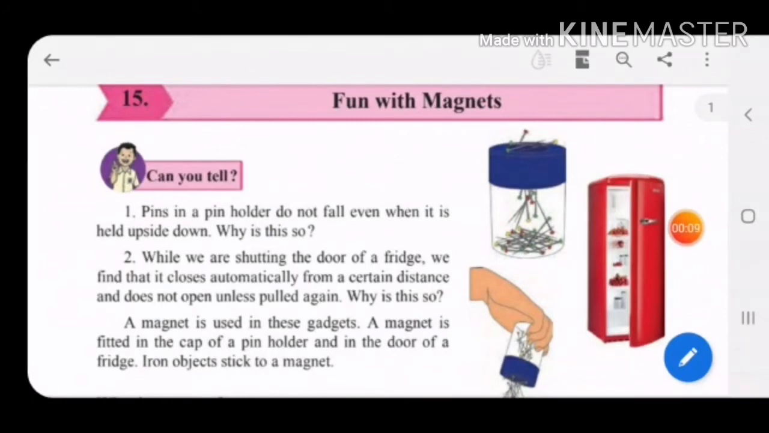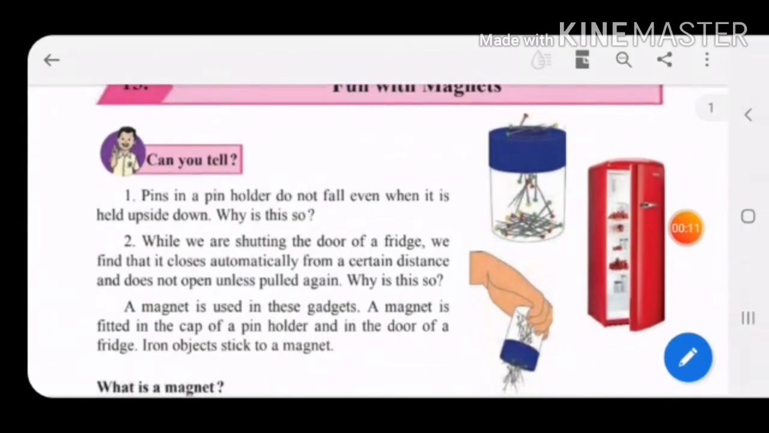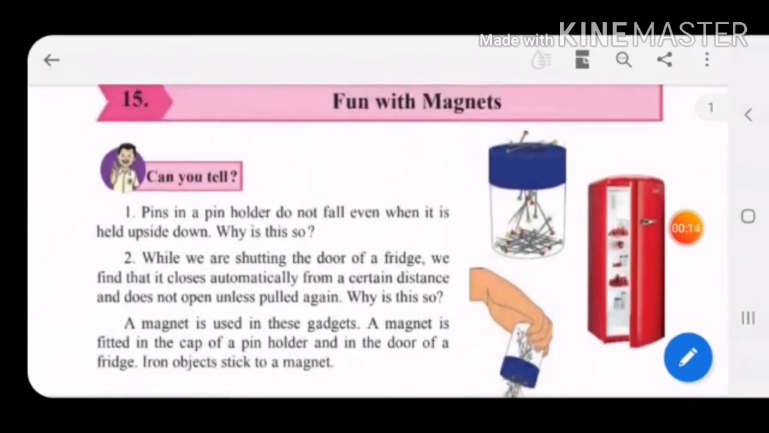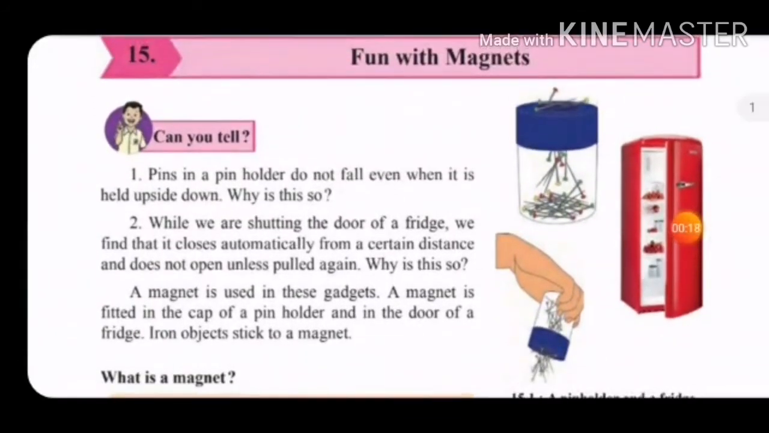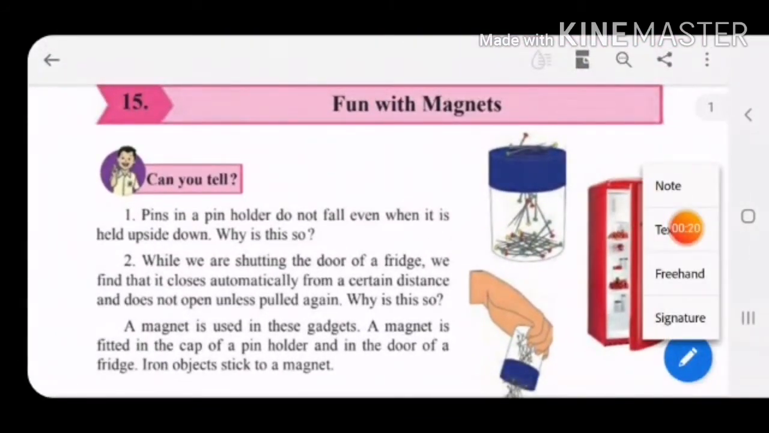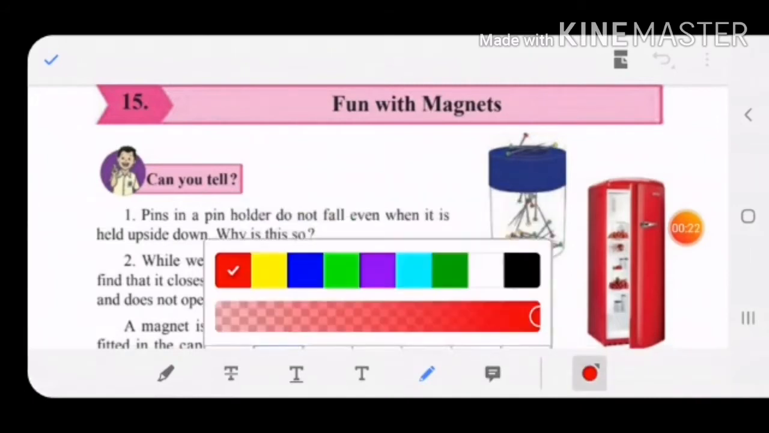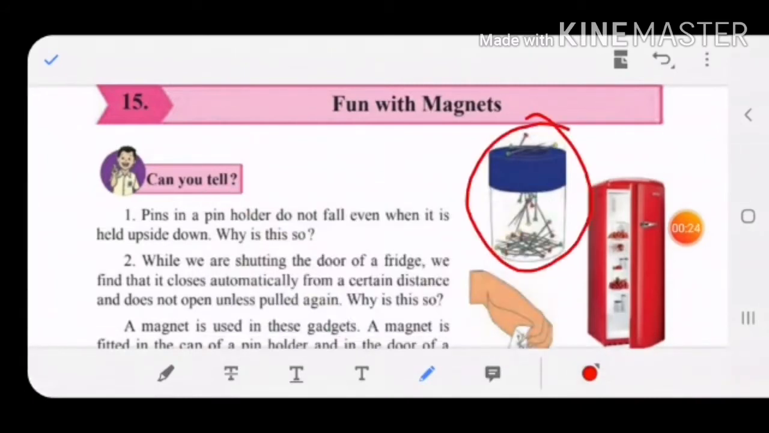Can you tell why pins in a pin holder do not fall even when it is held upside down? Children, in the beginning, two pictures are shown. The first question they asked: this is the pin holder. If you hold it upside down, why do these pins not fall from this pin holder? What is the reason, children?